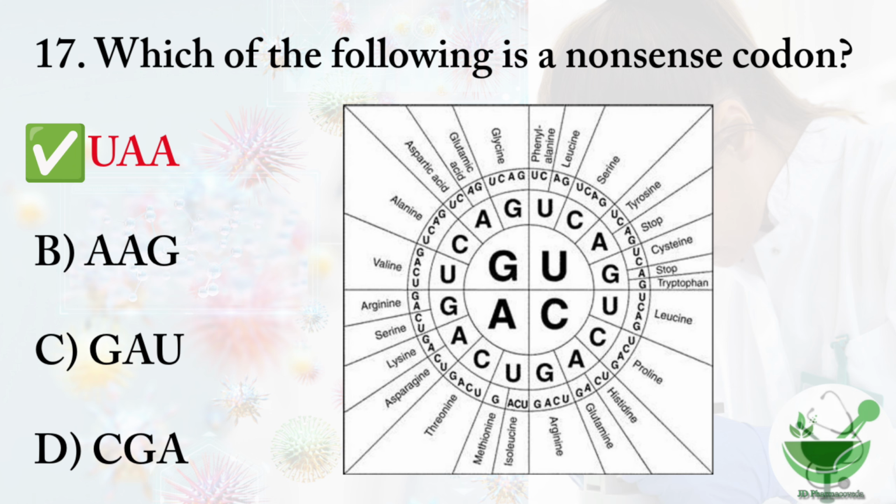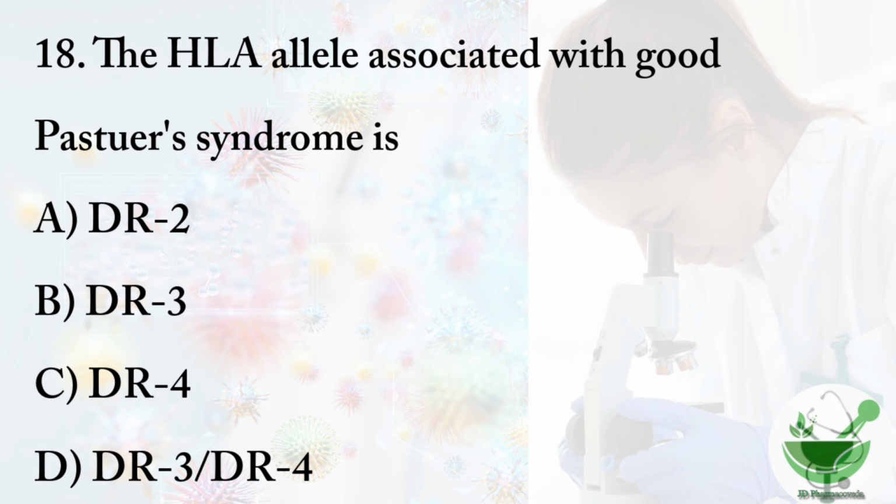Then question number 18. The HLA allele associated with Goodpasture syndrome is. The options are option A, DR2, option B, DR3, option C, DR4, option D, DR3 or DR4. So the right option is option A, DR2.